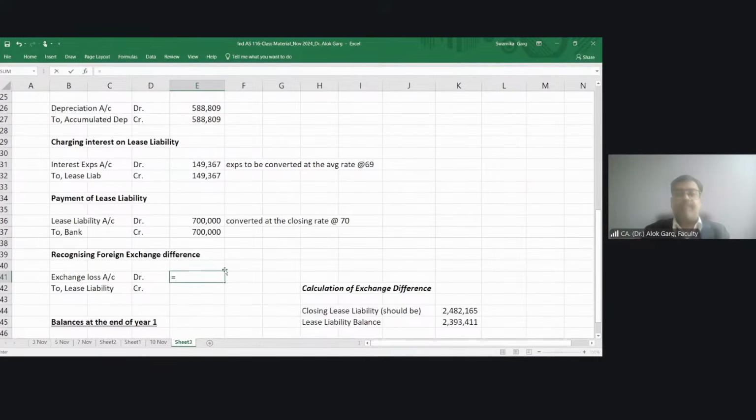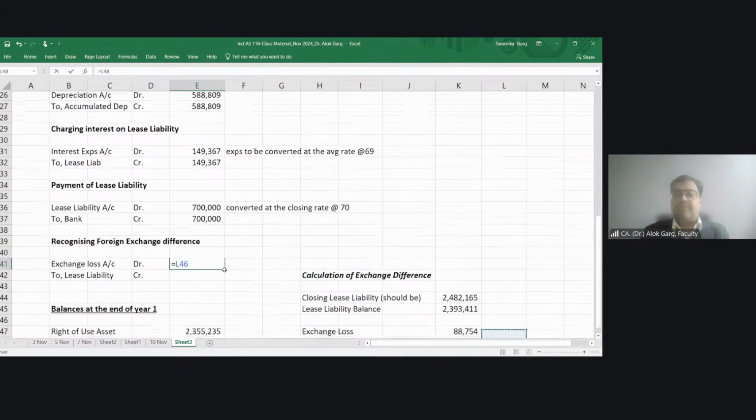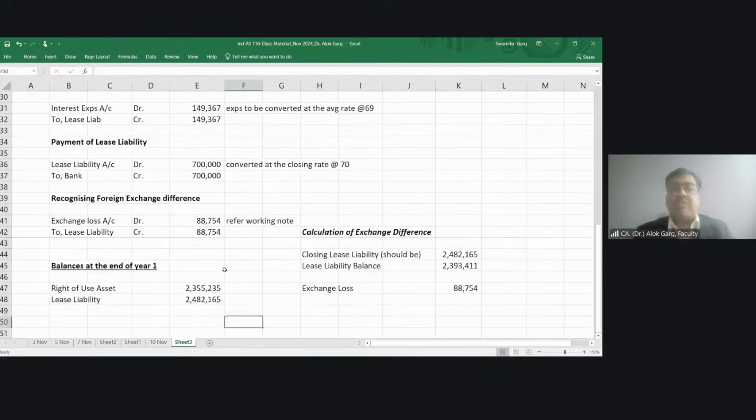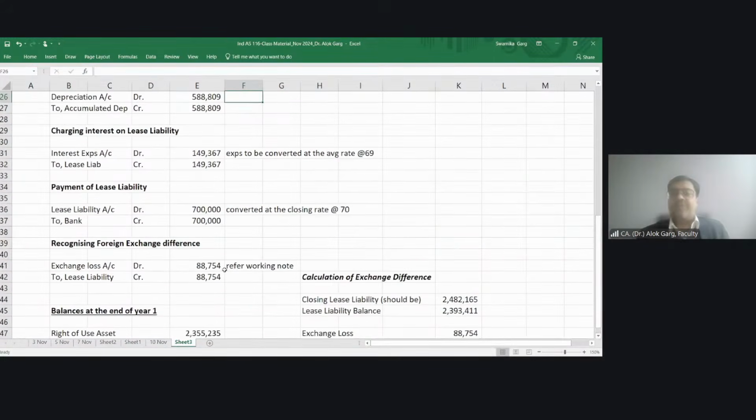Okay. What is the amount? Refer to the working note. Is this question clear to everyone? How we have computed interest, how we have converted it into the INR, means functional currency, how we have computed the closing liability. We haven't done anything on the ROU and depreciation in terms of the forex exchange, right?